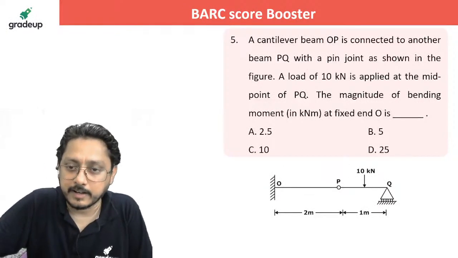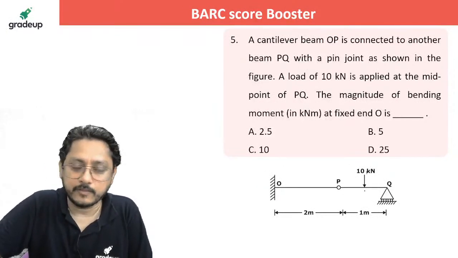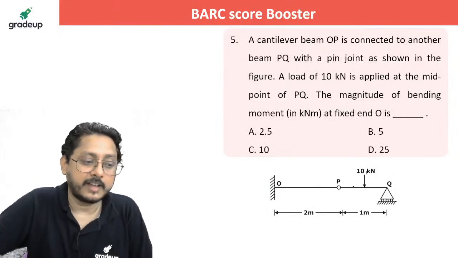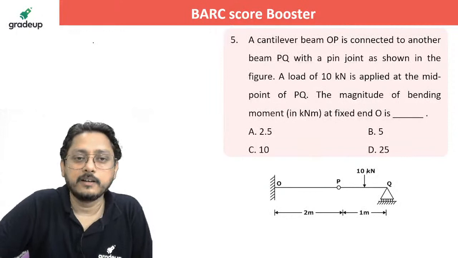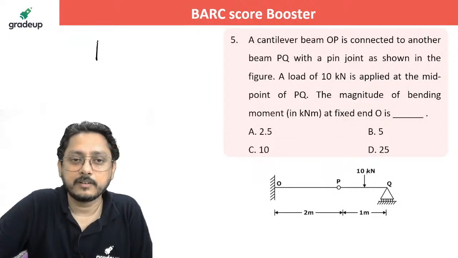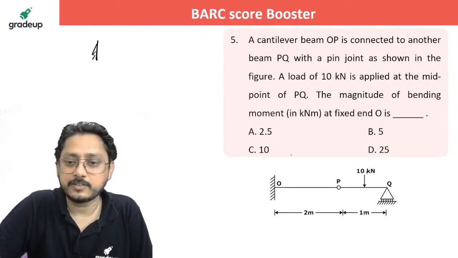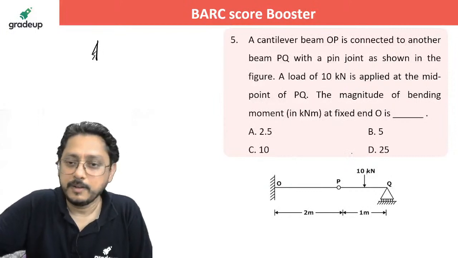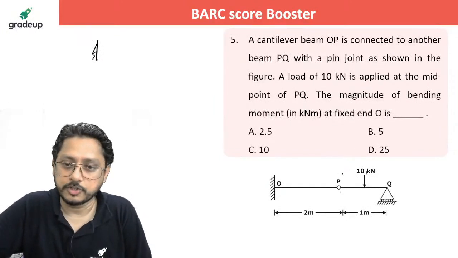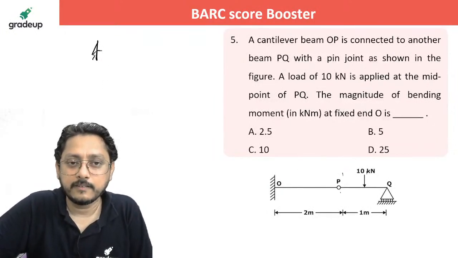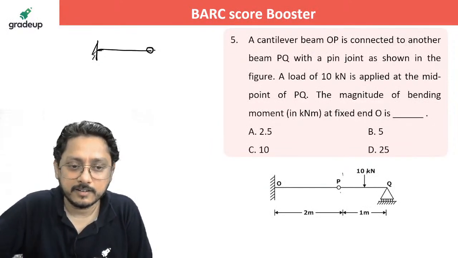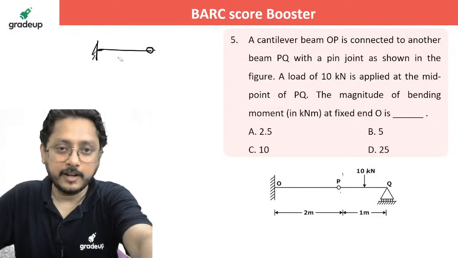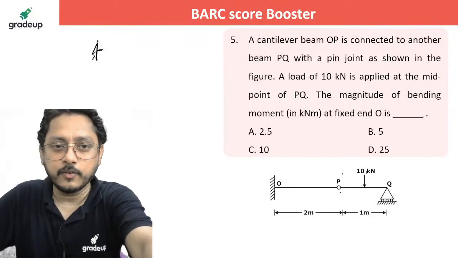Whenever you have an internal hinge and you have a loading like that, what will happen? How to understand this? Several times I told you, there will be no bending moment at position P. So do one thing, whenever you have a loading, I'll draw that one. You understand? This is maybe not the correct way, but it will help you a lot.